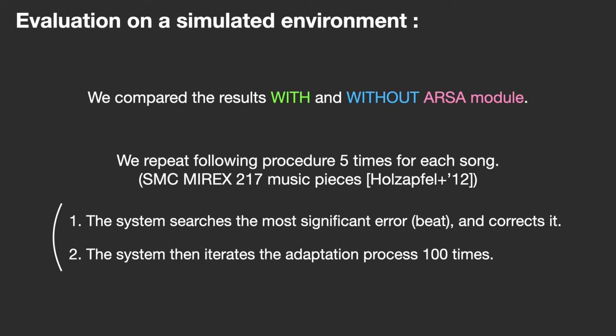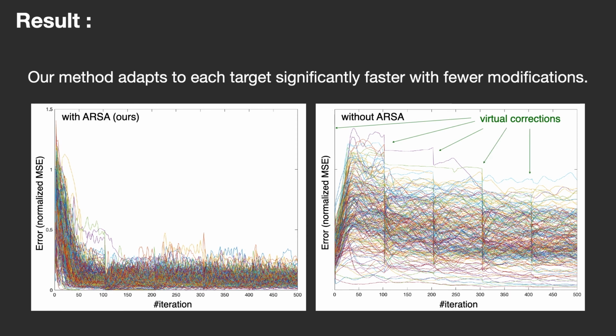In this experiment, the system automatically corrected the highest error beat, and then iterated the adaptation iterations 100 times. We repeat this procedure 5 times. This is the result. Compared to the method without ARSA, clearly, we can see that the errors in our method tend to converge to smaller values with fewer modifications.